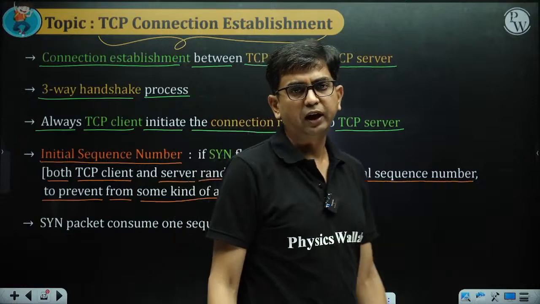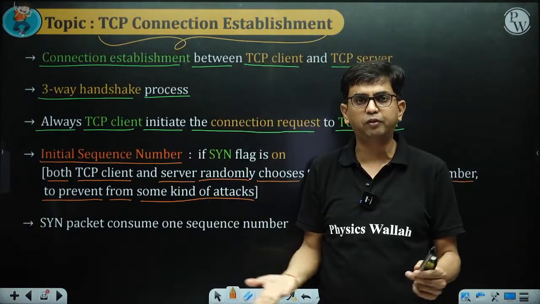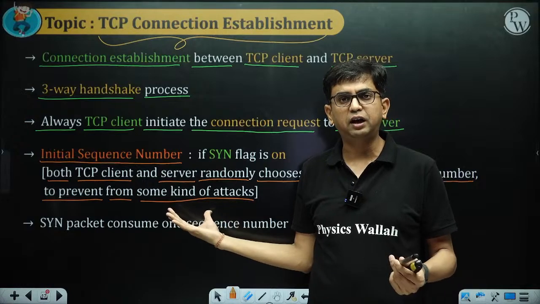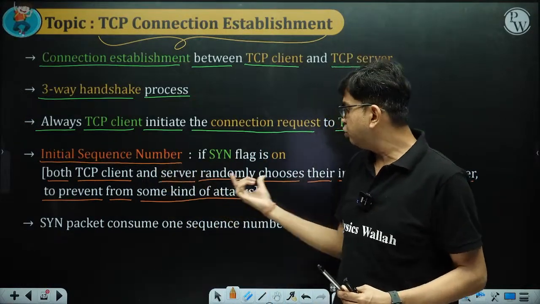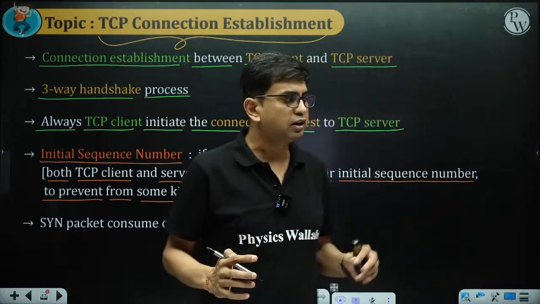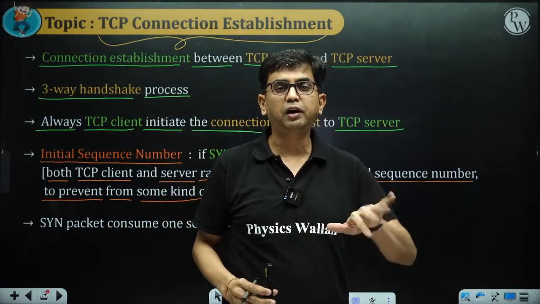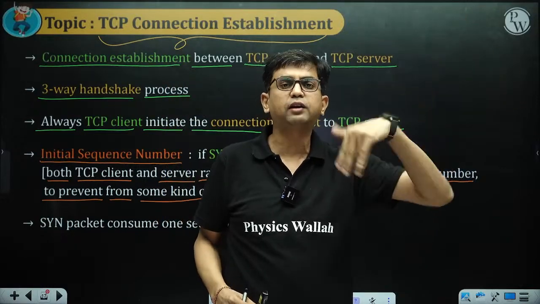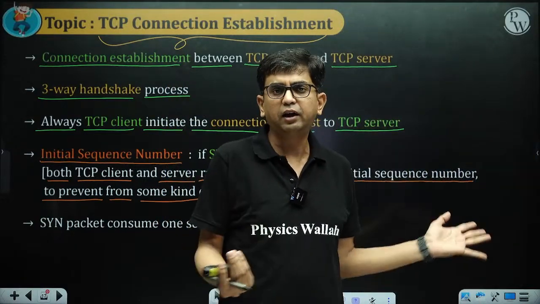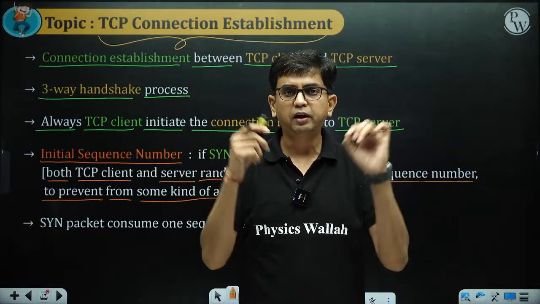Some kinds of attacks are there on the internet. You can find out how these attacks are performed. Some are intentional attacks, some are unintentional. So it is better to choose the initial sequence number randomly. Like in the previous GATE question, the sequence number was 1 2 3 4 as a starting sequence number. Similarly, the client and server will choose the initial sequence number randomly.